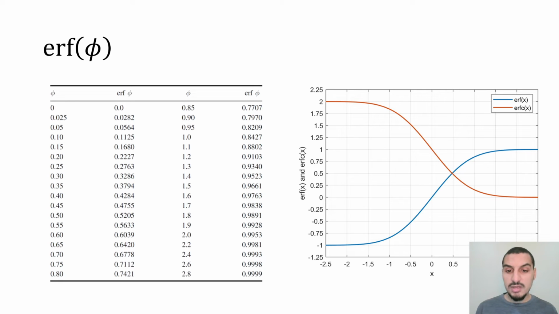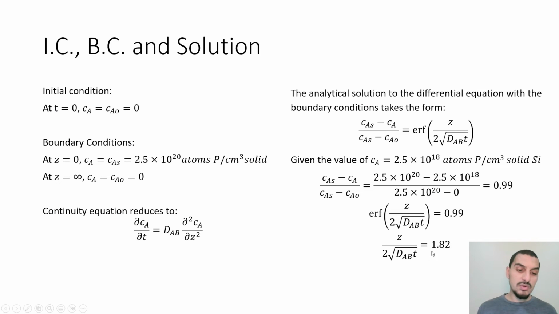So in this table we have values that are in the graph. You can tell that it's somewhere between 1.5 and 2, but you cannot tell exactly. At 1.5 it's 0.96, and at 2 it's 0.995, so it's somewhere in between. You would see that it's 0.97, 0.98, 0.98, and then 0.992. So this is somewhere between these two values, between 1.8 and 1.9. And by doing the interpolation, you can get the value of 1.82.